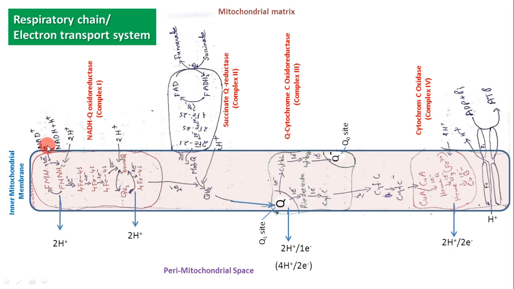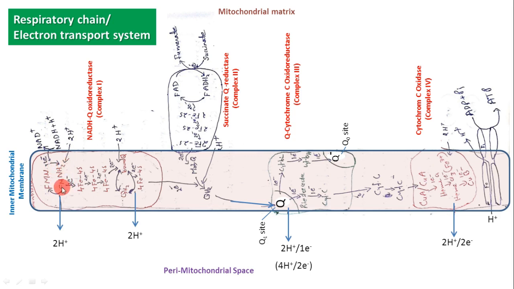The NADH produced during glycolysis, the Krebs cycle, or any other pathway, when it comes in contact with complex 1, the electrons from NADH are transported. A pair of electrons from NADH is transported into FMN. FMN gets 2 electrons and these 2 electrons attract 2 H+ ions from the mitochondrial matrix side. Thereby FMN becomes reduced into FMNH2.